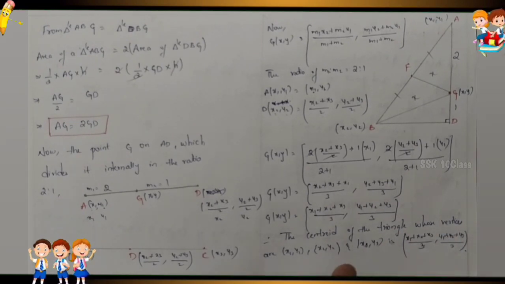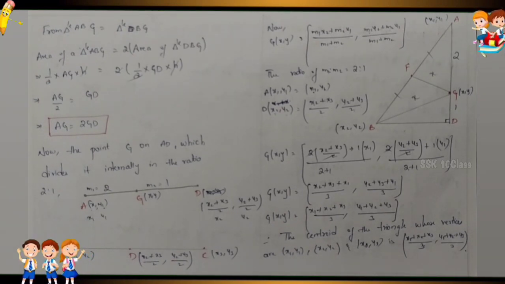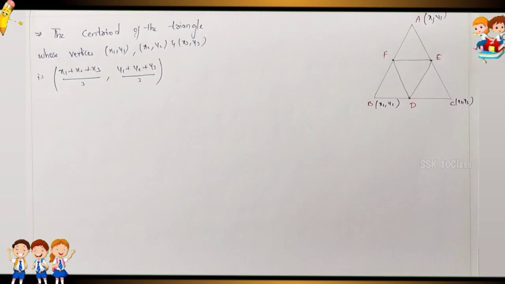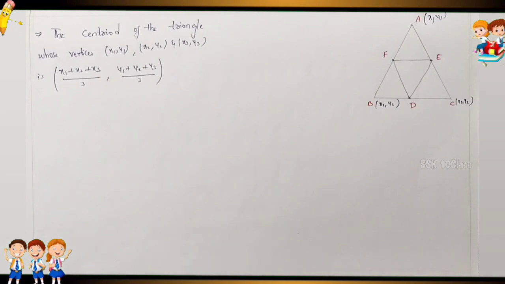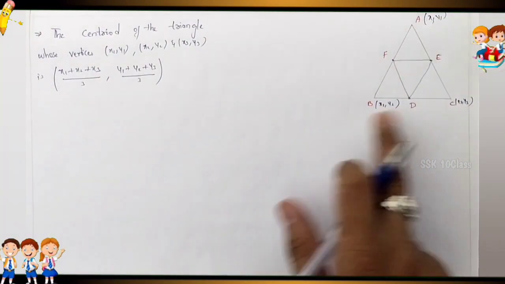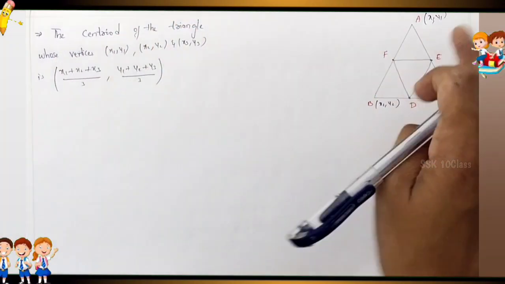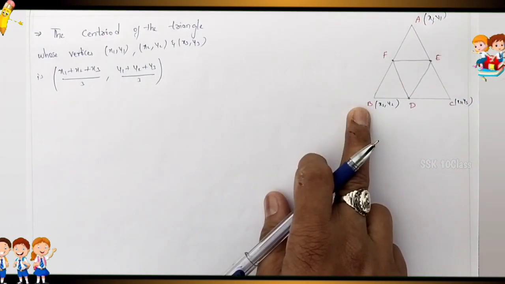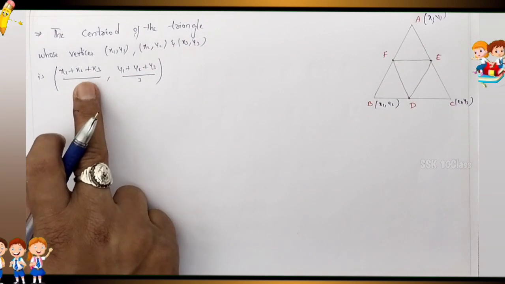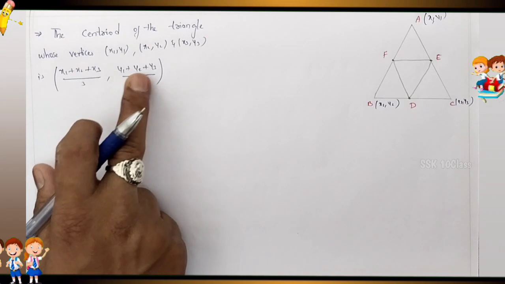So this is it, let us solve. Okay, so one more continuation is there, children. Now see, if you observe, what is the formula of the centroid of a triangle? Here three vertices are given. The centroid of a triangle whose vertices are x1 comma y1, x2 comma y2, x3 comma y3 has the formula x1 plus x2 plus x3 by 3 comma y1 plus y2 plus y3 by 3.